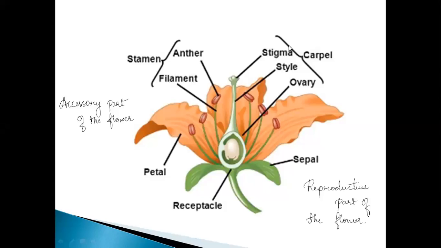The flower has accessory parts and reproductive parts. What are the accessory parts? The accessory parts are the supportive parts which support the reproductive part of the flower. Whereas the reproductive parts are the stigma, style and ovary, which altogether we call the carpel, and the anther and the filament, which altogether we call the stamen. The petals, sepals, receptacle,